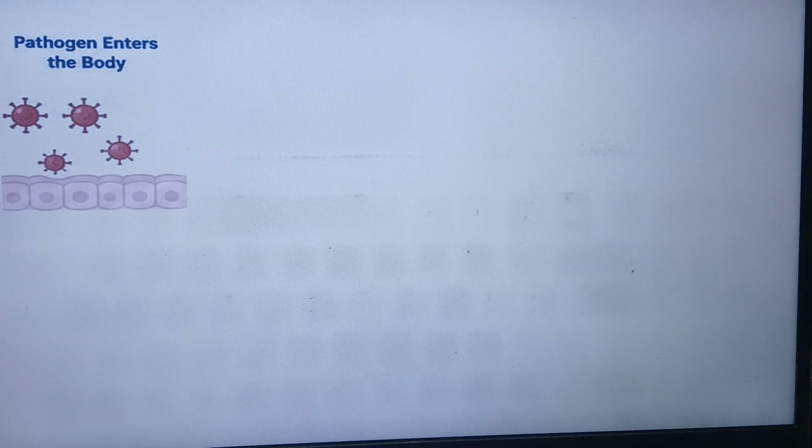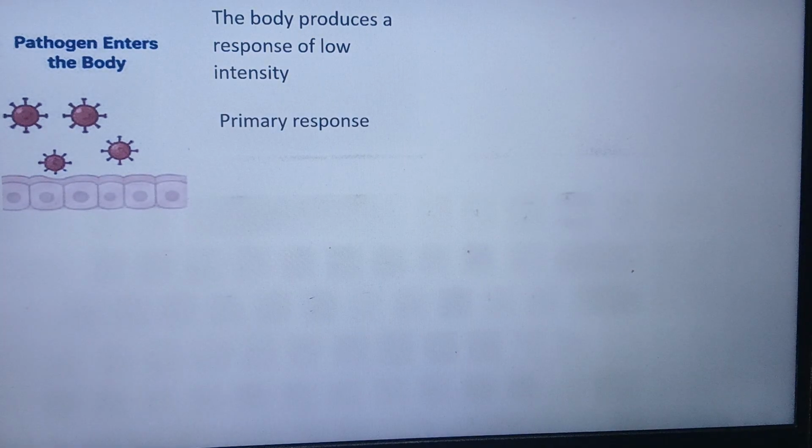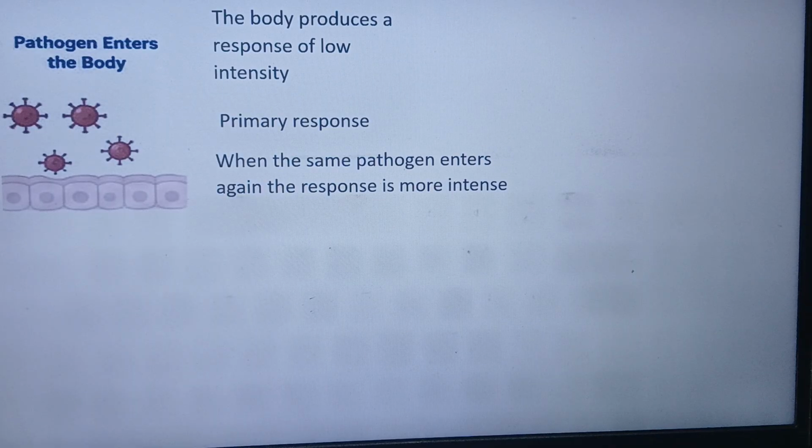Now let us understand what antibodies are and how they help our body in developing this adaptive immunity. Whenever any new pathogen enters our body, our body will immediately show a response of low intensity, trying to ward off that particular pathogen. That response is known as the primary response. If the same pathogen again enters our body, then our body will show a vigorous, very high intensity response, and that response is known as the secondary response.